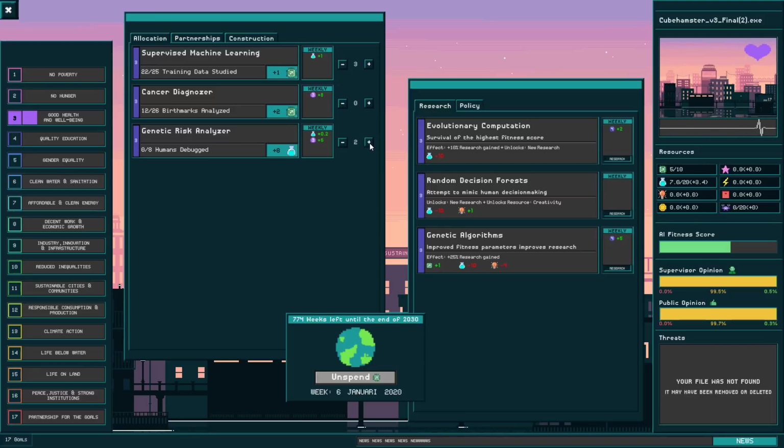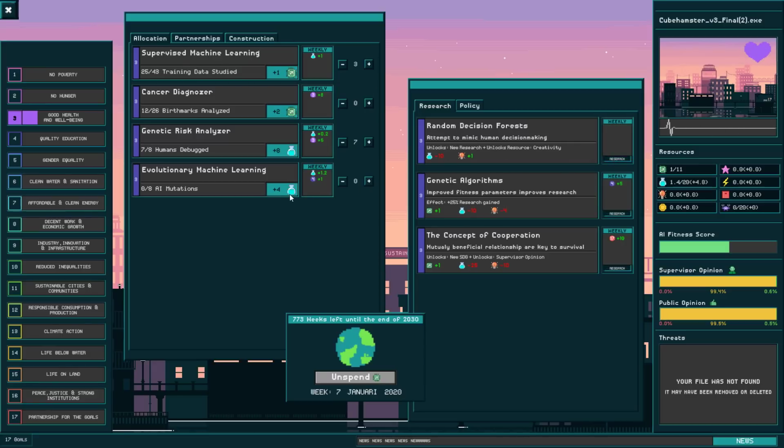Let's actually do some of this genetic risk analyzer. You can see my AI fitness score slowly getting lower. Let's see, I can't unlock this genetic algorithm thing because I don't have whatever this orange stuff is. But I can increase my research gain, which is probably always a good thing, which also unlocks a new allocation called evolutionary machine learning.